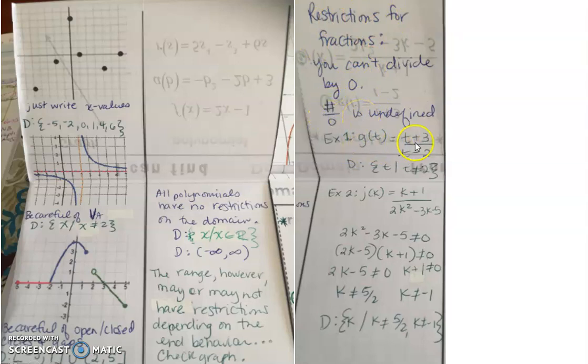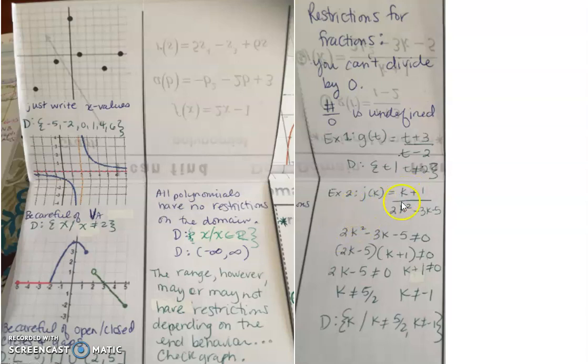So if I look at g of t equal to t plus 3 divided by t minus 2, if you look at the bottom, you know that t equals 2 would make this bottom equal to 0. What that means is that when I plug it in at the top, I'll get 5 divided by 0. This doesn't have a solution, so as a result, this would be undefined. But if I plug in other numbers, like for example 1, 1.1, 7.3, negative 100, any of those other values would actually give me a value for y, so there are no restrictions besides t equals 2. And so that's the way that I would write my domain. The values of t such that t is not equal to 2.